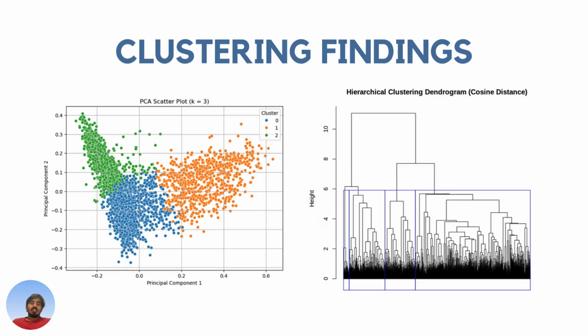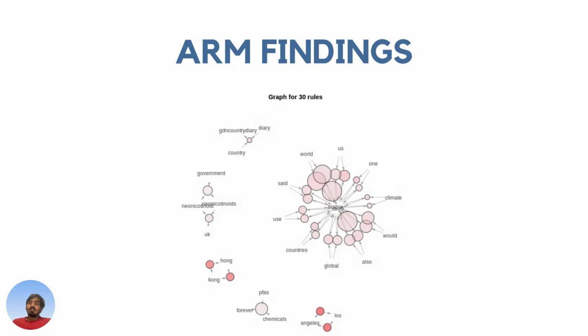Okay, let's dive into the ARM findings. Here, you can see there is a large cluster on the right side. It shows words like Saudi Arabia, global, countries, world, climate. These are often paired together, which makes us understand the articles are not just related to one small region. It's on a global scale, talking about climate change and environmental impacts.